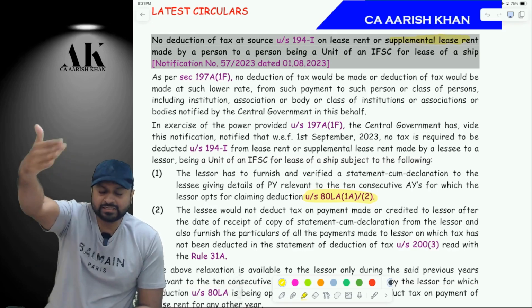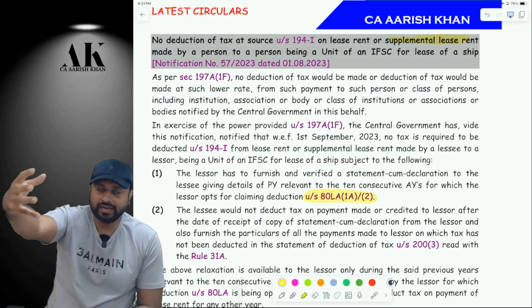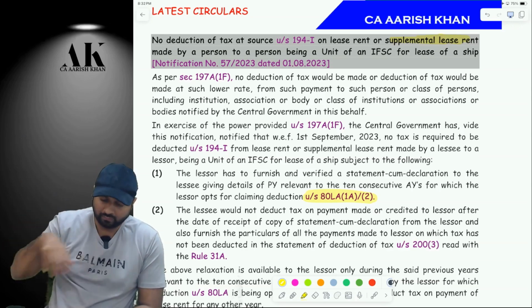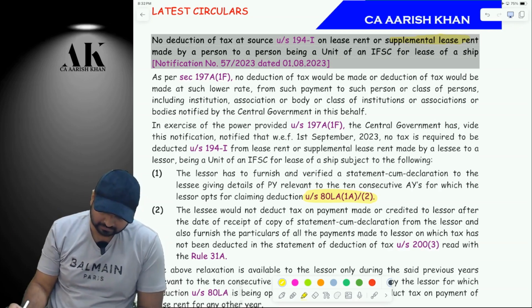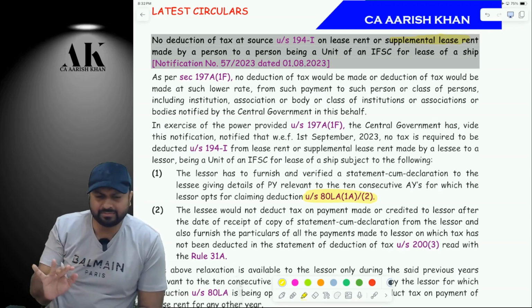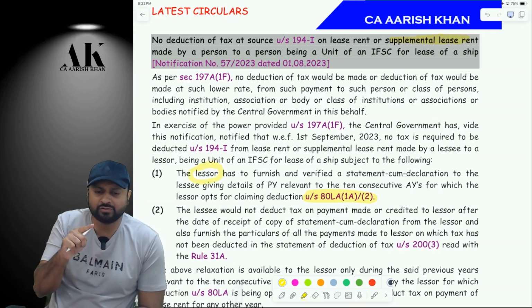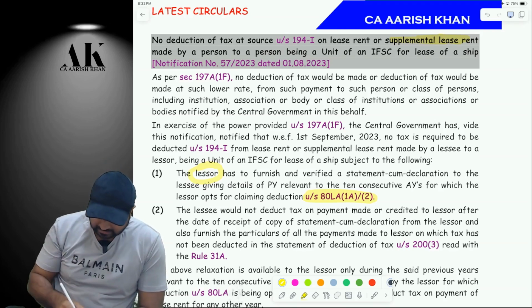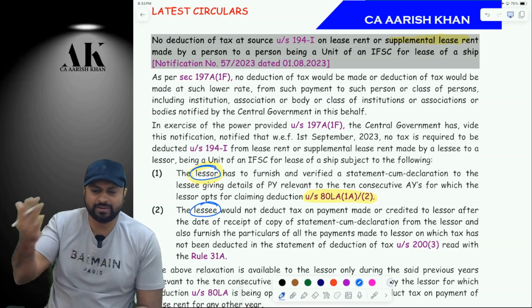The payee is eligible for deduction under 80-LA. And they are leasing me something. What is that something? They are leasing me some ships or aircraft, something like that. Exactly the same conditions are there. Here instead of payer and payee, we are using the words lessor and lessee. The lessor will become payee, correct? And the lessee will become payer, correct? Lessee will only pay the rentals.